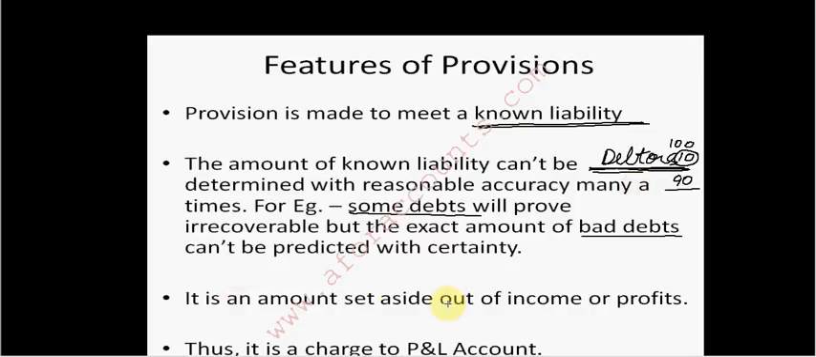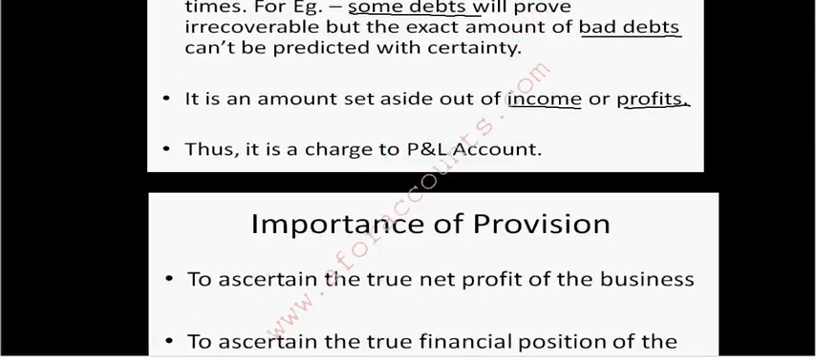It is an amount set aside out of income or profits. So instead of saying that this is my profit, I will first subtract the provision and the net amount will come in my profit. Thus, it is a charge to your profit and loss. If my profit and loss is showing 100 rupees profit, subtract the provision from it and only the balance is my net profit.